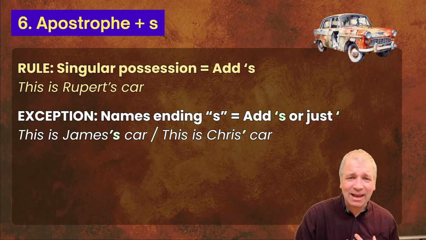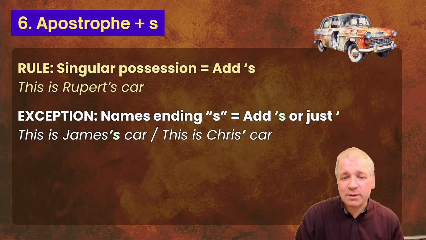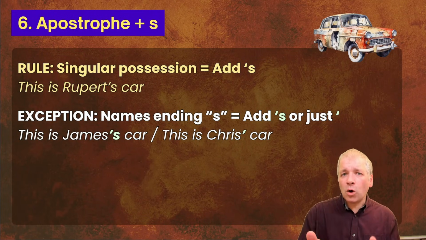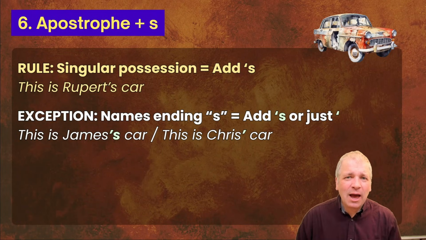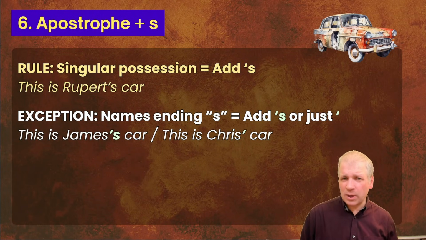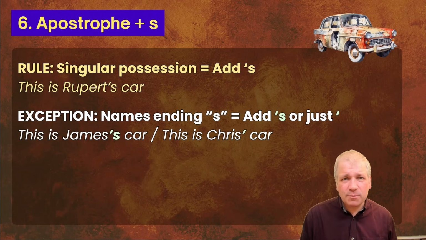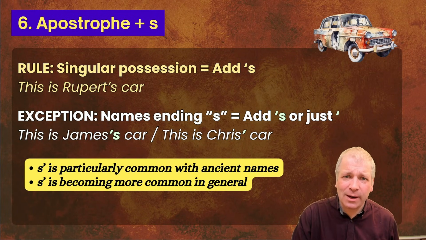But it can get complicated because if the name ends with S, then you have two choices. Either you can add another apostrophe S, such as in this is James's car, or you could just add the apostrophe with nothing else. And we have this is Chris' car. Although when we speak, we would still say this is Chris's car, but in writing, we sometimes drop the S. How do we know when to drop this S then?